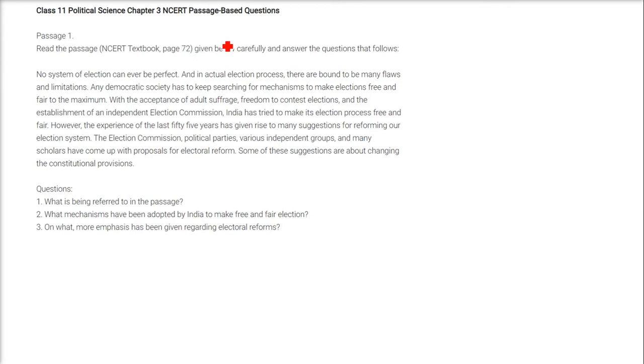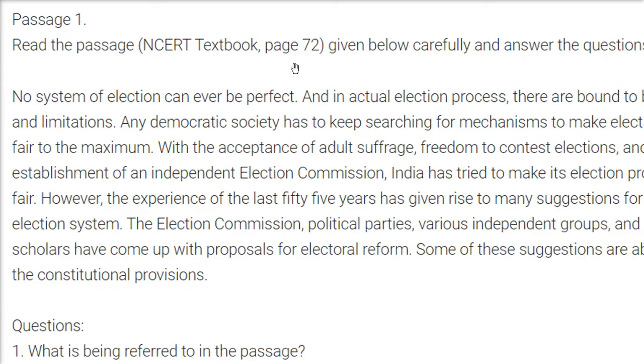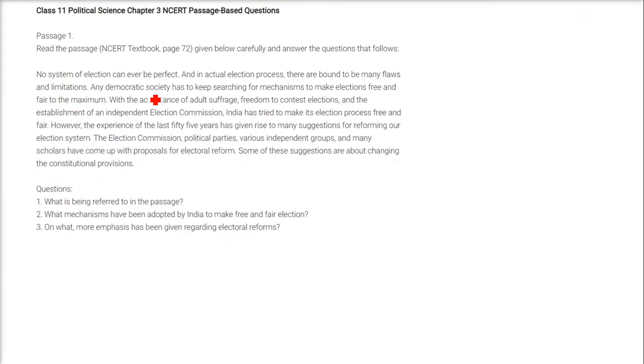Now this is a passage based question. We have to read this passage and then answer the question. First of all, no system of election can ever be perfect, and in the actual election process there are bound to be many flaws and limitations. Any democratic society has to keep searching for mechanisms to make elections free and fair to the maximum. With the acceptance of adult suffrage, freedom to contest elections and the establishment of an independent Election Commission, India has tried to make its election process free and fair.